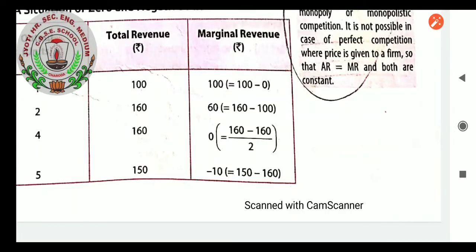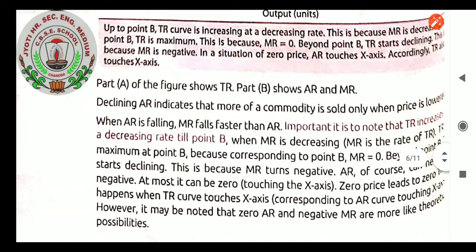Okay, now next we proceed. Part A of the figure shows TR, part B shows the AR and MR relationship. TR is related to output. Declining AR indicates that more of a commodity is sold only when price is lower. When AR is falling, MR falls faster than AR. Important to note that TR increases at a decreasing rate till point B. TR is maximum at point B because corresponding to point B, MR equals 0. Beyond point B, it starts declining. This is because MR turns negative.